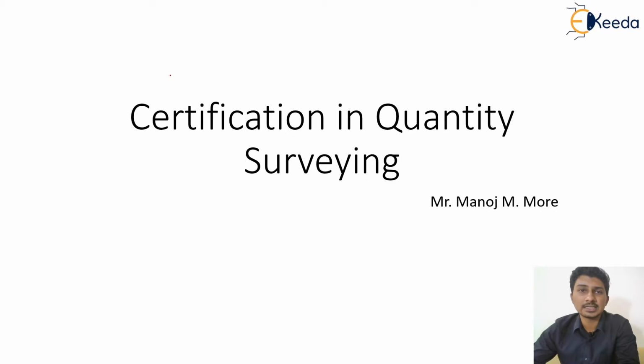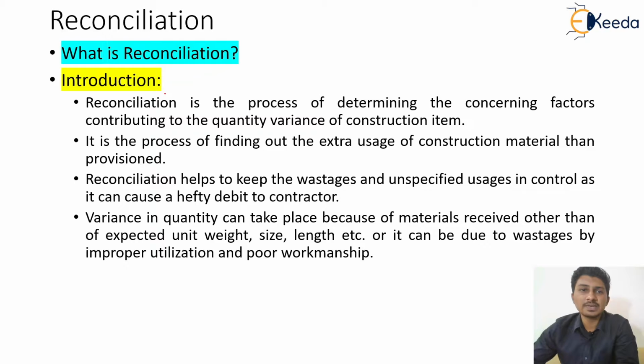So let us learn what exactly reconciliation means. First, it is a process of determining the factors which are responsible for the quantity variance of a construction item. Suppose 50 m cube of concrete was allowed for the construction, and due to wastage or poor manpower and workmanship, I used 51 m cube. This 1 m cube of extra usage was not provisioned in the contract, so the contractor is going to pay for that.